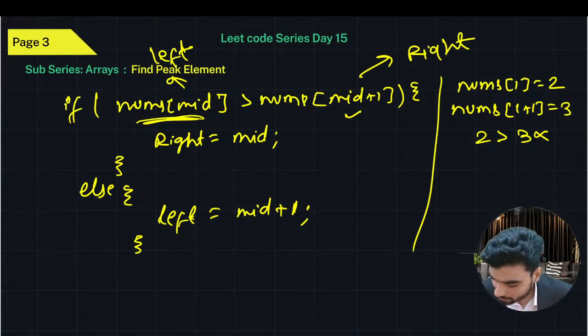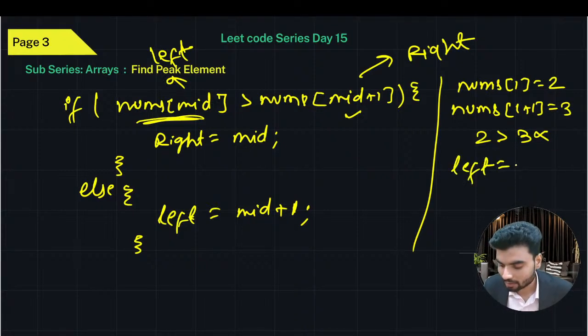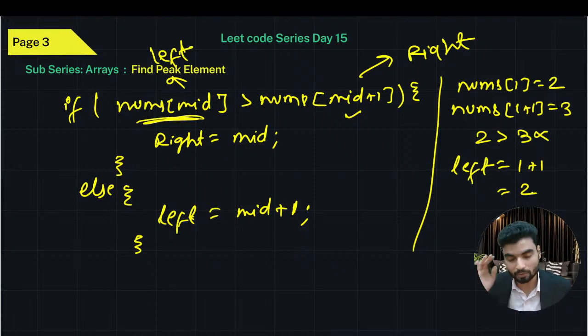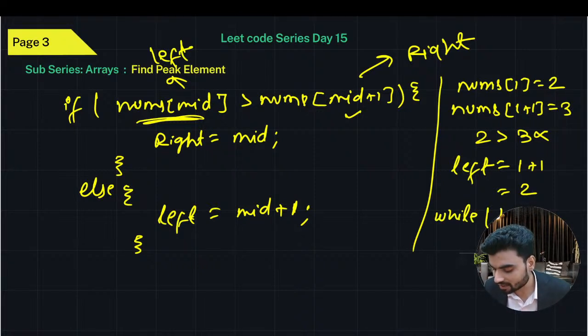So now tell me what will happen. We'll update left. The value of left will be mid plus 1, and mid was 1, so 1 plus 1 becomes 2. So this is 2 now. Again, the while loop will execute again. You remember in the binary search itself, we were writing the while loop. So now in the while loop we'll check: is left less than right? If left is less than right, then we'll execute this loop again.